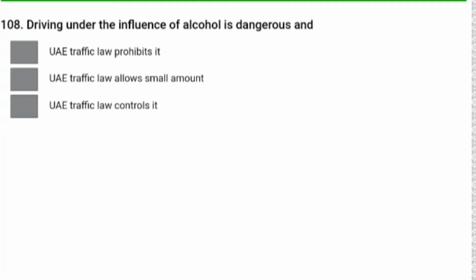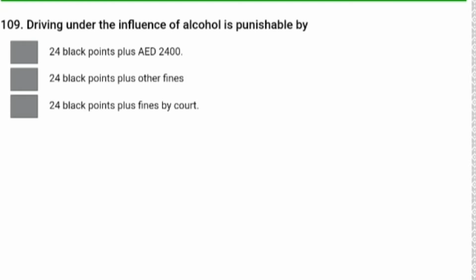Driving under the influence of alcohol is dangerous and UAE traffic law prohibits it. Number 1 is correct answer. Driving under the influence of alcohol is punishable by 2 to 4 black points plus fine by court. Number 3 is correct answer.